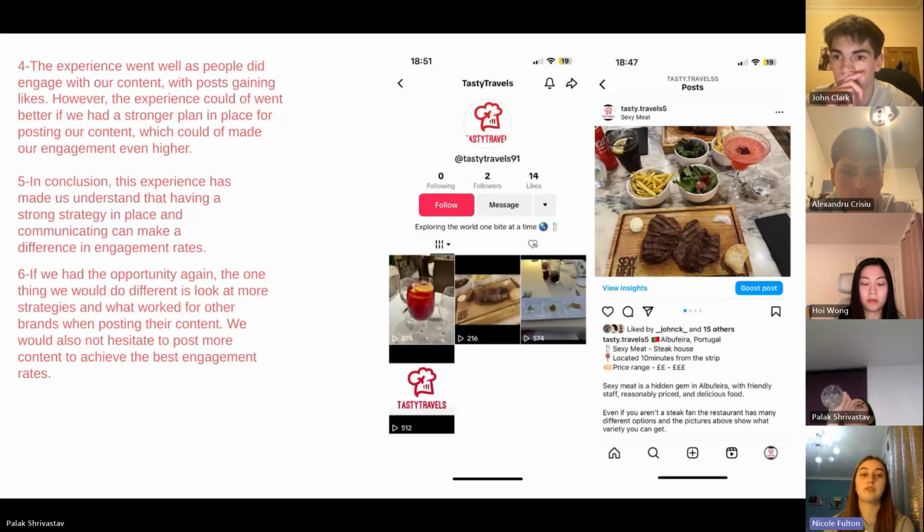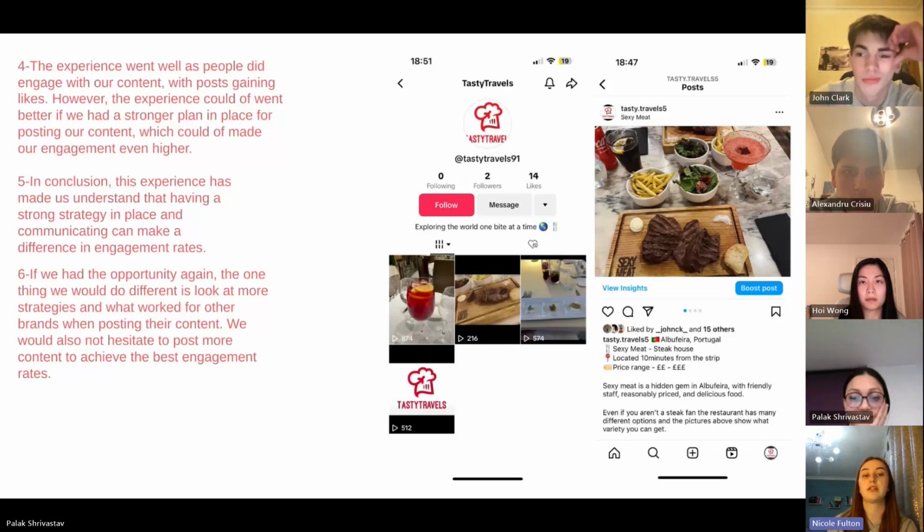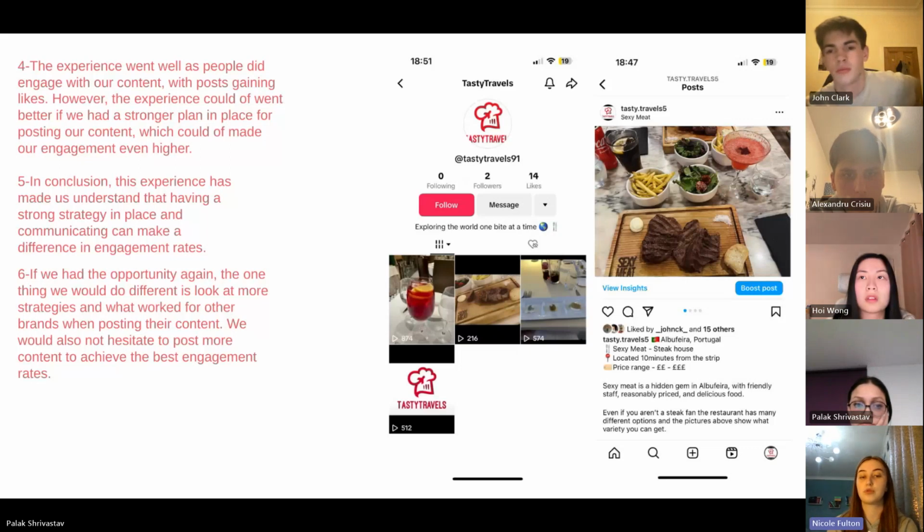The last stage, stage 5, is a conclusion. So in conclusion, this experience has made us understand that having a strong strategy in place and communicating can make a difference in engagement rates. And number 6 is an action plan. So what we would recommend and what we would do if we had this opportunity again, the one thing we'd do differently is look at more strategies and what worked for other brands when posting their content. And we would also not hesitate to post more in order to achieve the best engagement rates.